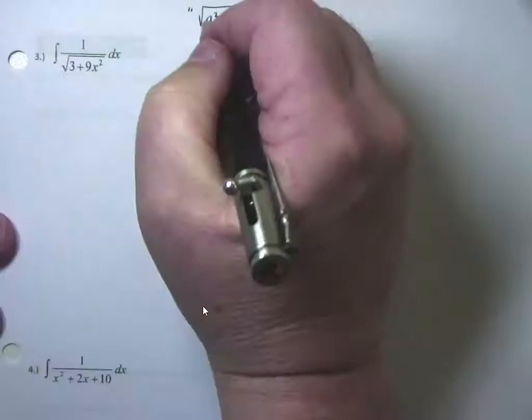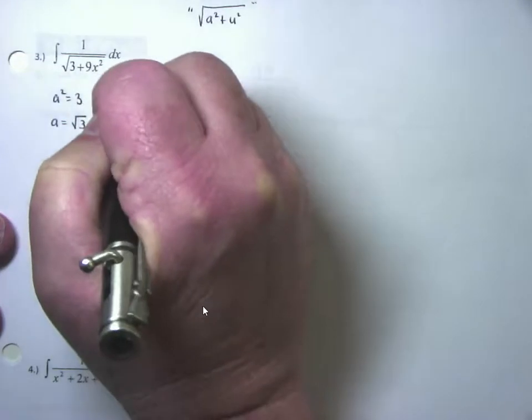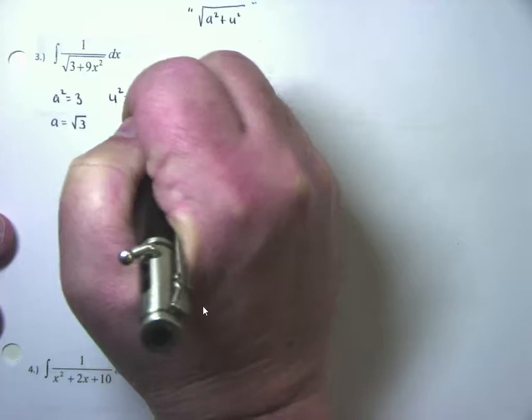So here, in my setup, a squared would be 3, making a equal to the square root of 3. It also means that the u squared part is that variable 9x squared.